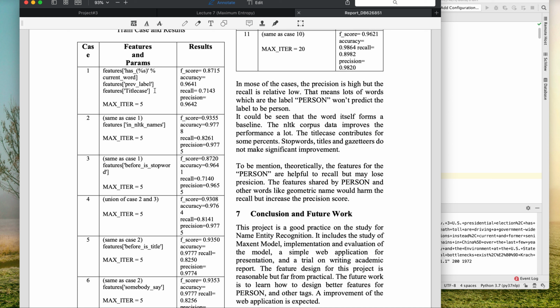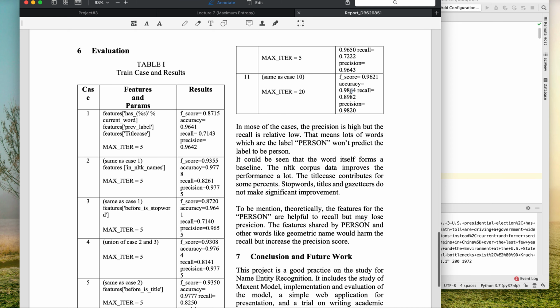So we consider the words with a first capital letter as names. But there are still many others, like geography and very special words, that have this pattern, so that might harm our precision.